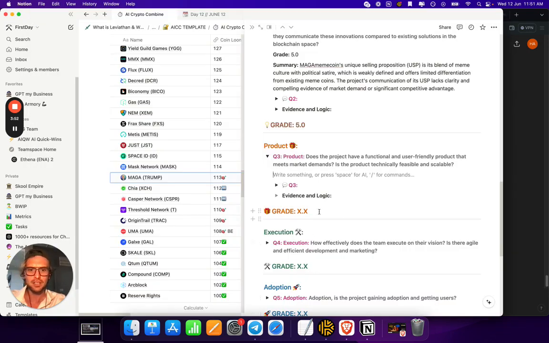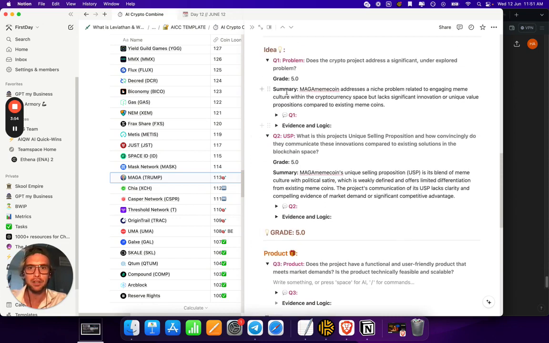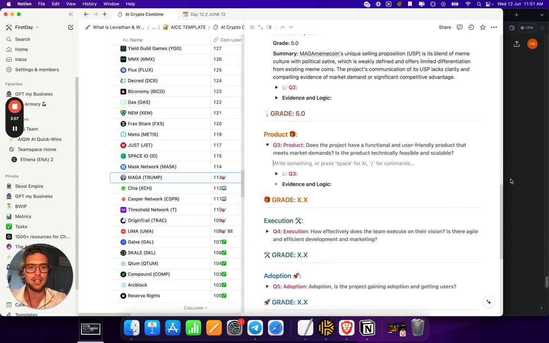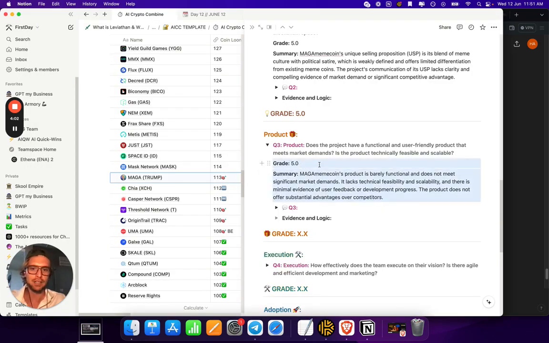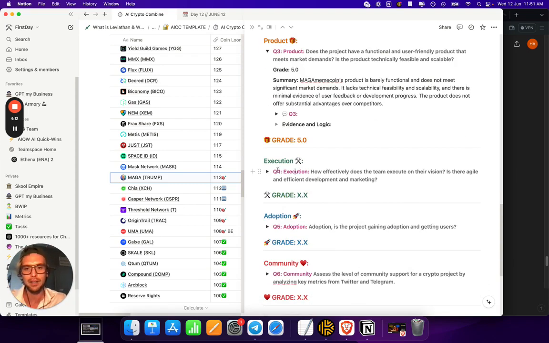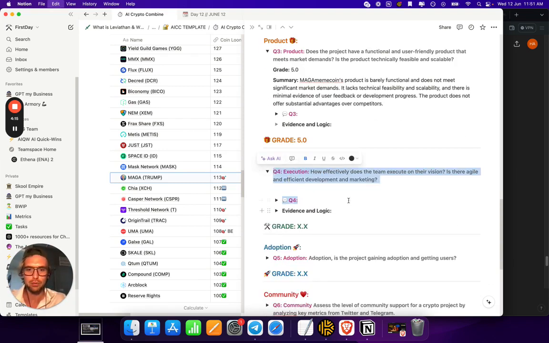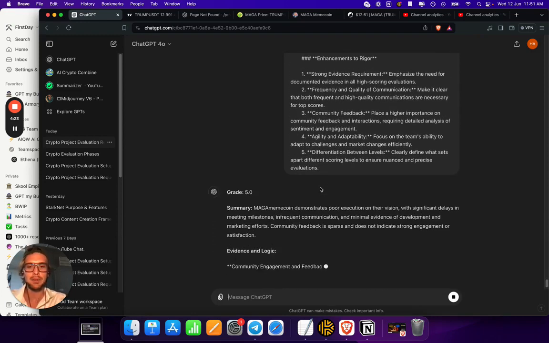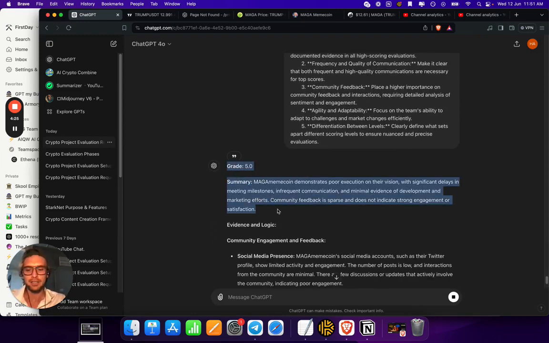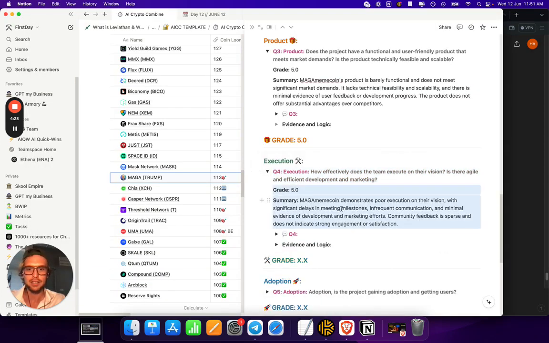And so typically we'll be looking for a product, we'll be looking for a good idea behind the project. We can see here, again, this is a meme, so it's like the puzzle piece doesn't fit in the jigsaw hole, right? Because memes really are fundamentally a different thing than a project that needs users and so forth. But nonetheless, we'll go through and you'll see the template. You'll get an idea of how it works. So we like to look at execution. Is the team executing on their vision? Basically, we're just getting 5s across the board here, as you can see.